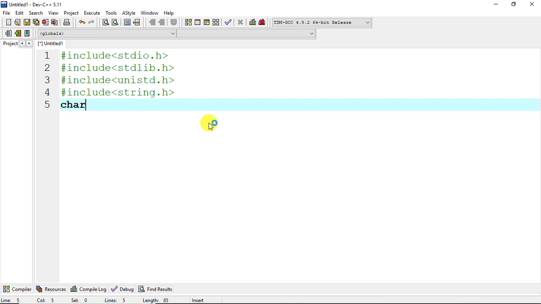Now let's define the function which will return a pointer of character type. So that is char star. Let's say our function name is second word uppercase, and we will pass one formal argument of character pointer type, that is input 1.